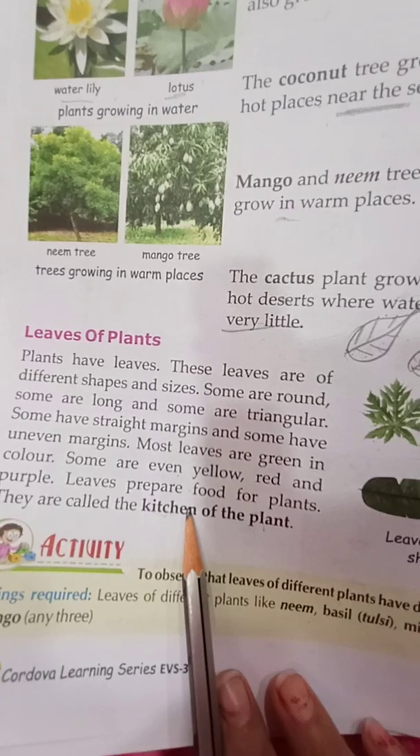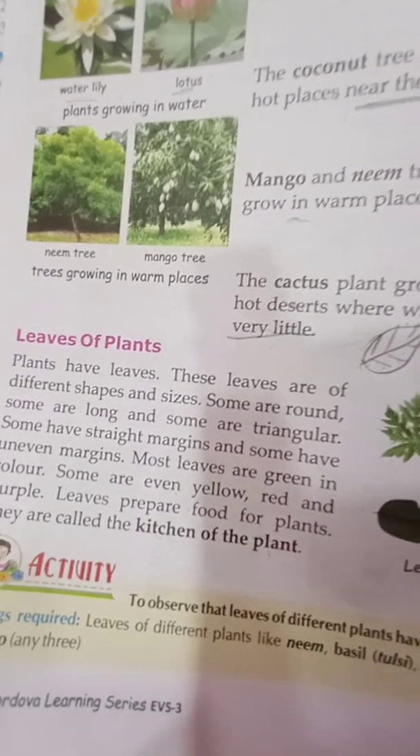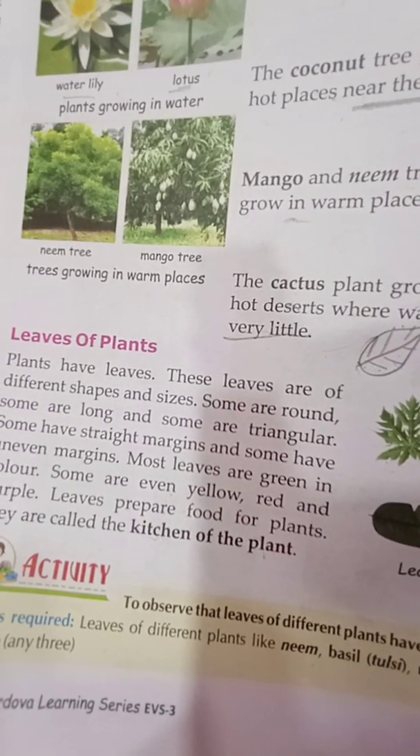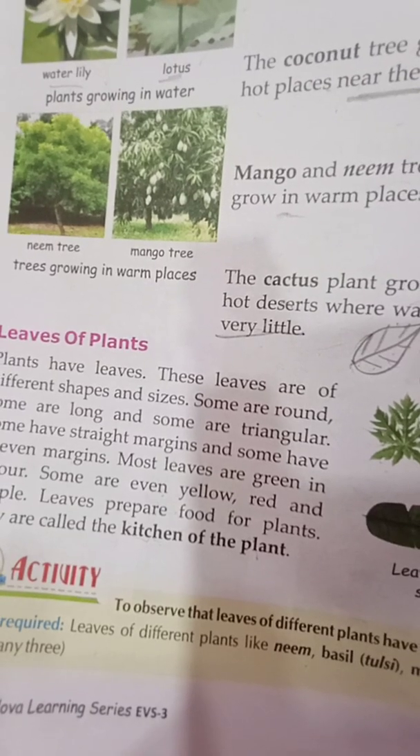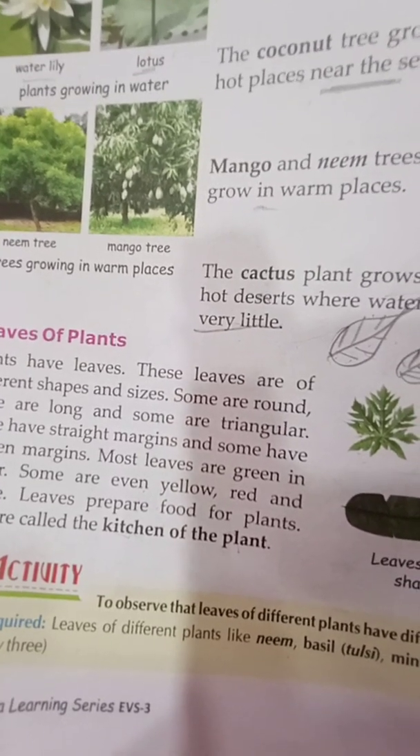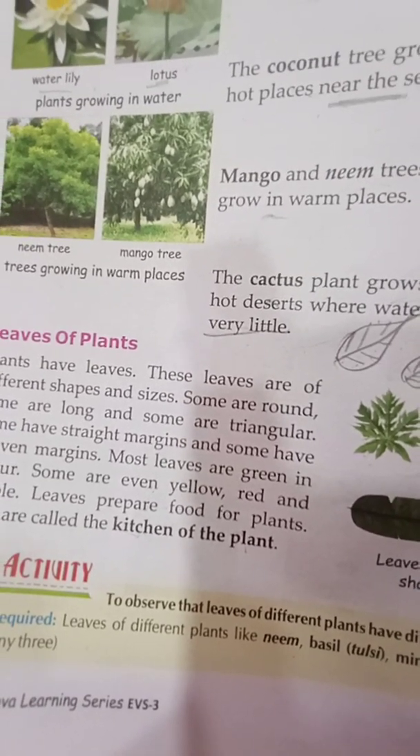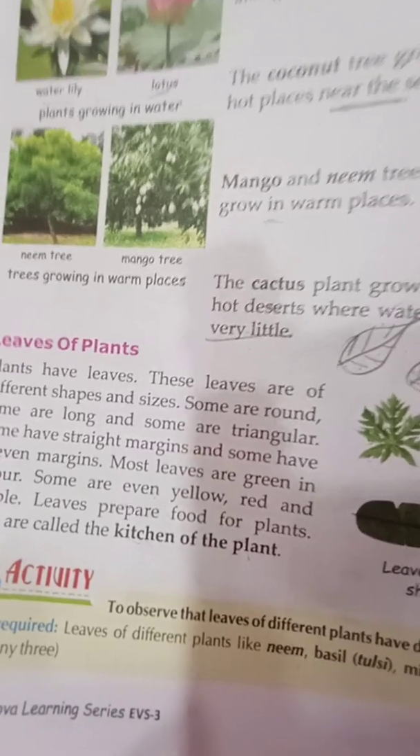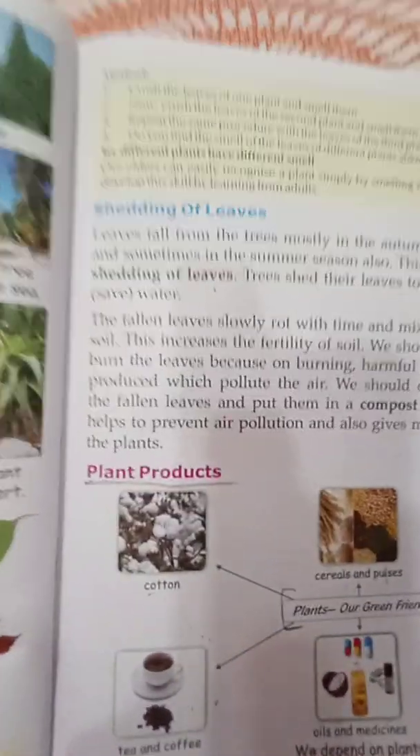Leaves are called the kitchen of the plant. When anyone asks you any question about which part is called the kitchen of the plant, you can give the answer: leaves are called the kitchen of the plant. Okay, now shedding of leaves.